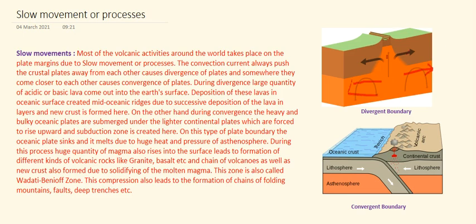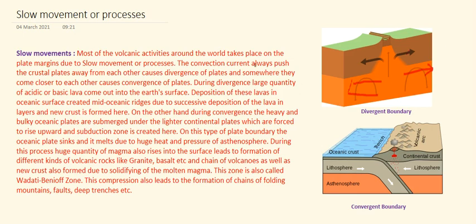The image of divergence is given here, where the plates get apart from each other, and somewhere they come close to each other, causing convergence of the plates. This picture is showing the convergence of two lithospheric plates, continental and oceanic plates.